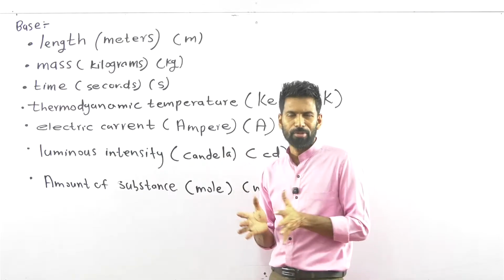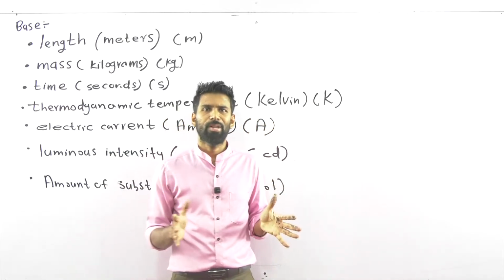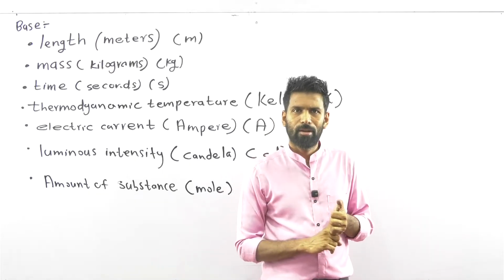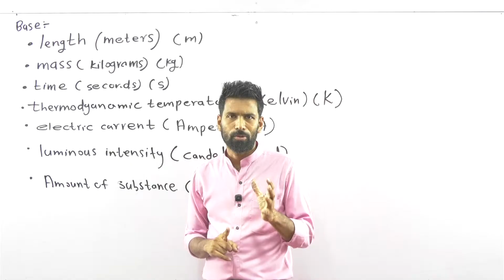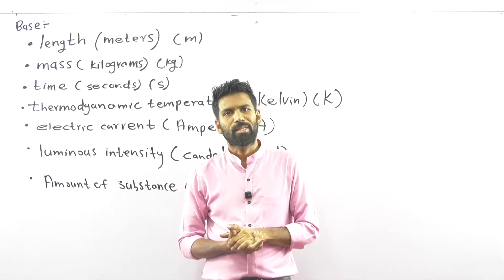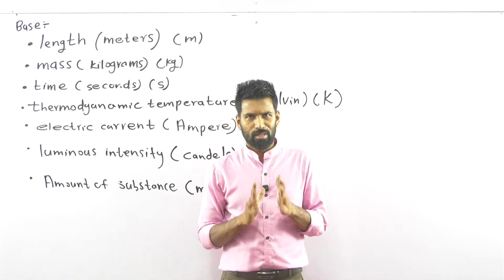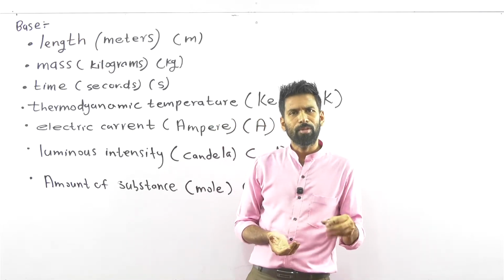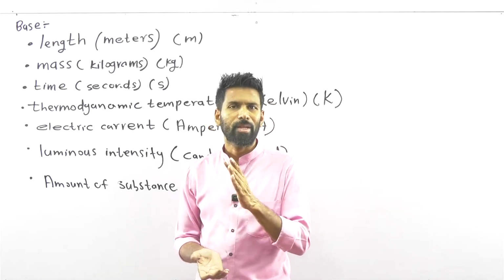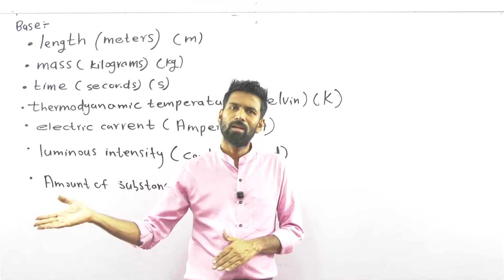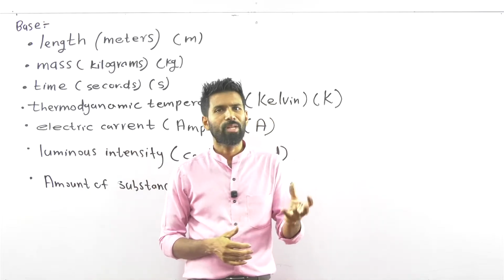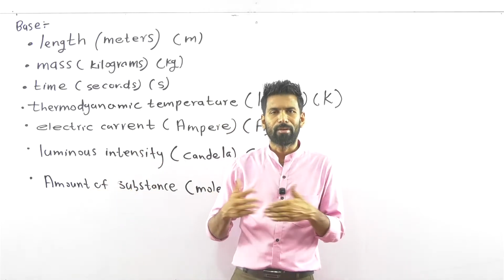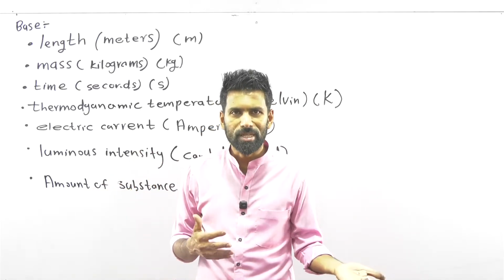Okay, so in the SI unit system there are base quantities. There are 7 base quantities: mass, length, time, electric current, thermodynamic temperature, amount of substance, then luminous intensity. And these 7 base physical quantities are independent from one another. To explain time, you don't need mass. To explain thermodynamic temperature, you don't need to consider the time. To explain the luminous intensity, the brightness of light, you don't need to consider mass. They are independent. But when you go to force, when you go to velocity, they are dependent.